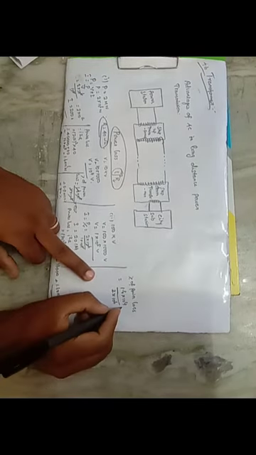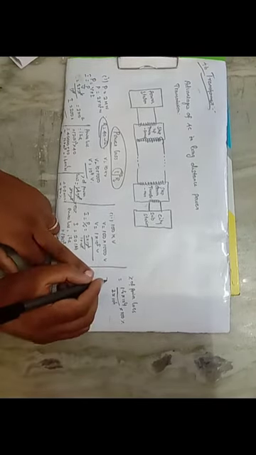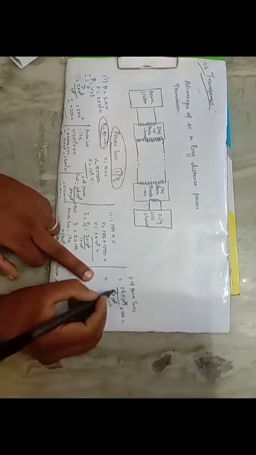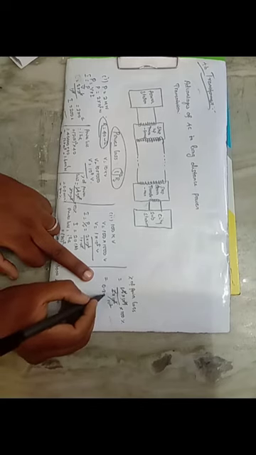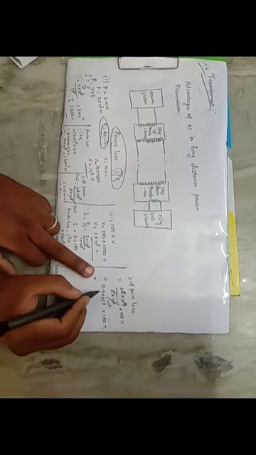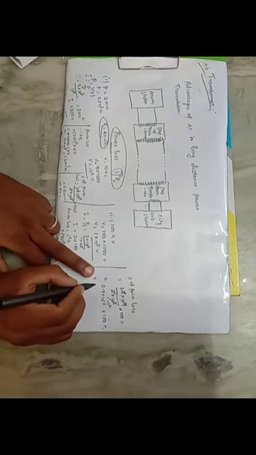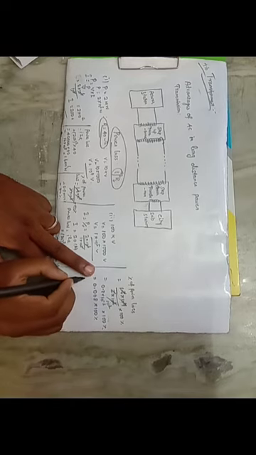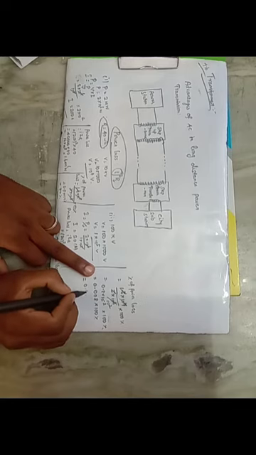It is calculated as output power, that is 1.6 into 10 power 4, divided by input power 2 into 10 power 6, into 100 percentage. So 1.6 divided by 2 is 0.8, and 10 power 4 by 10 power 6 is 10 power minus 2. So we can write 0.8 into 10 power minus 2 into 100 percentage. So 0.8 into 10 power minus 2 is equal to 0.008 into 100 percentage. In the next step it can be written as 0.8 percentage.